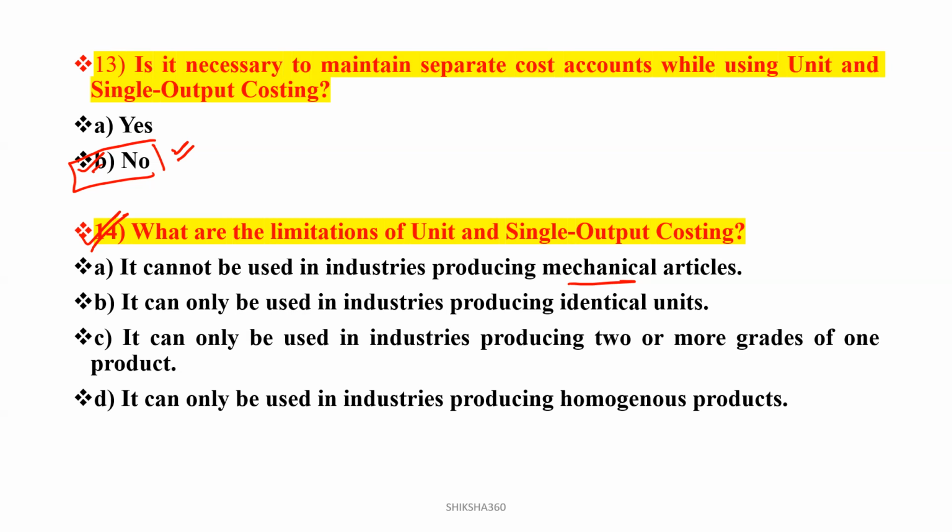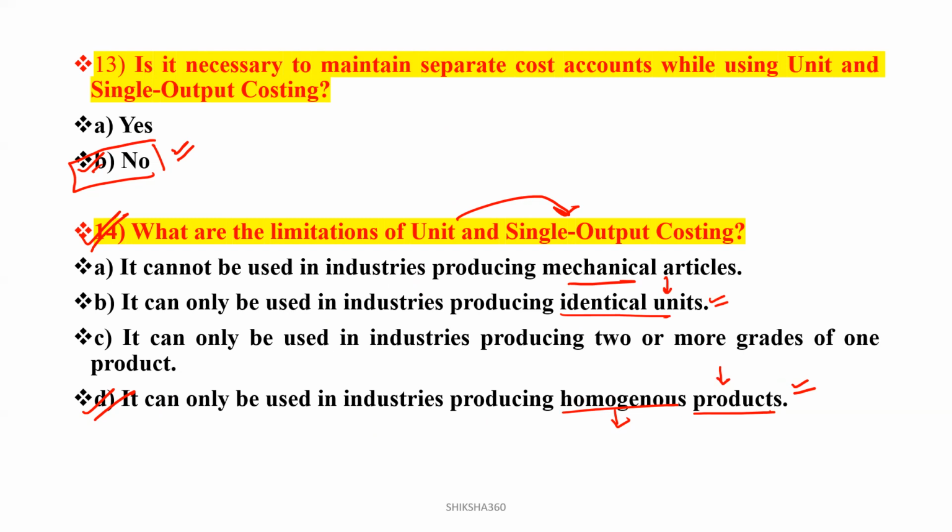Basically, all are similar, you can see that. Option B will also be a similar type, because identical means similar. Homogeneous is also a type of similar. Here it is mentioning the units, there it is mentioning the products. Clear? It is a similar type of thing, but unit is a little bit different from product. So basically, single and unit output costing will be used in producing homogeneous products, that is, similar types of products. At that place, single and unit output costing is to be utilized.